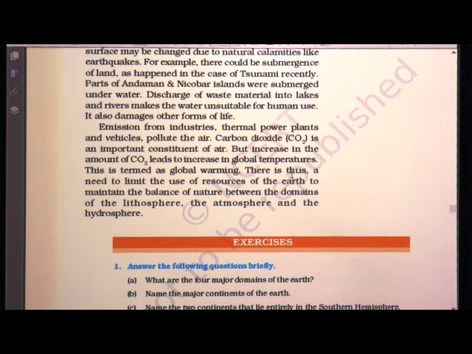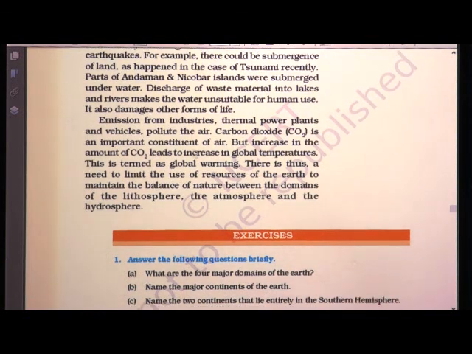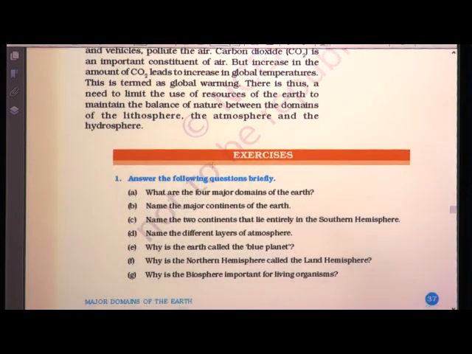There is thus a need to limit the use of resources of the earth to maintain a balance of nature between the domains of the lithosphere, atmosphere and hydrosphere. Means we have to maintain a balance among these layers, otherwise it will lead to global warming. Now, children, we will solve the exercise, okay,